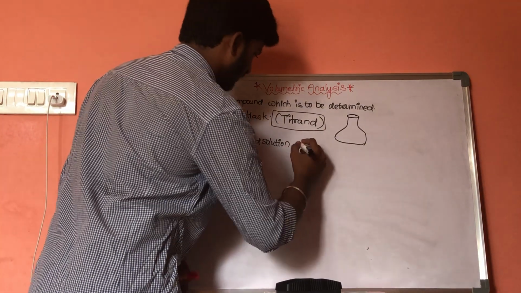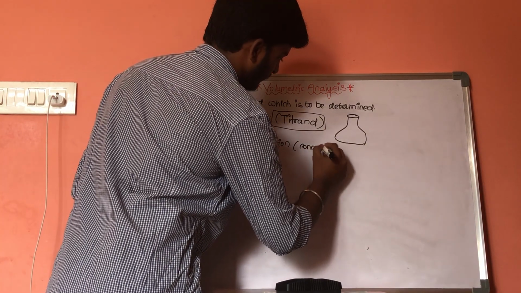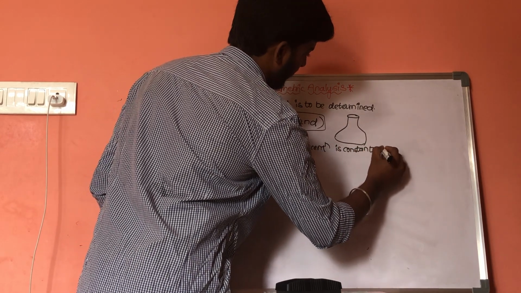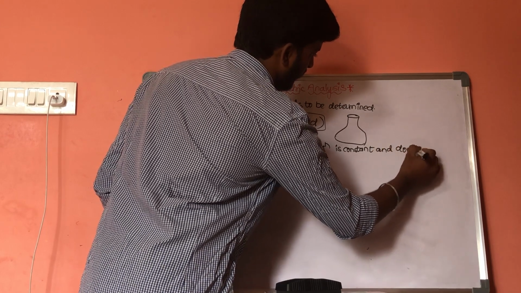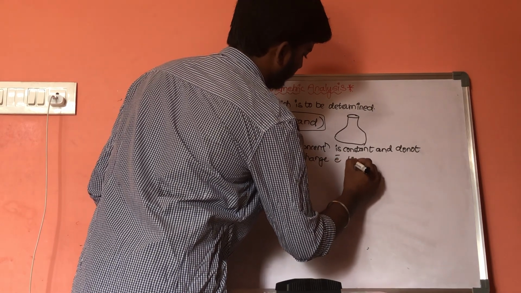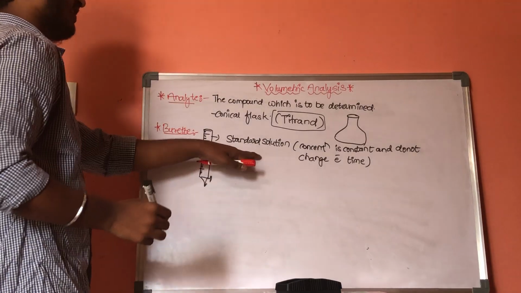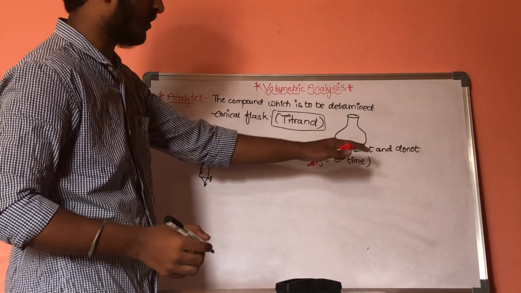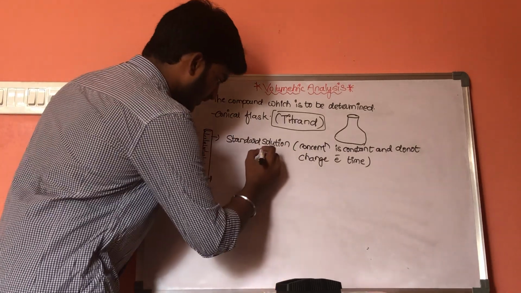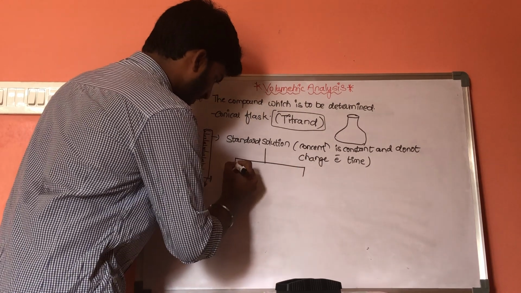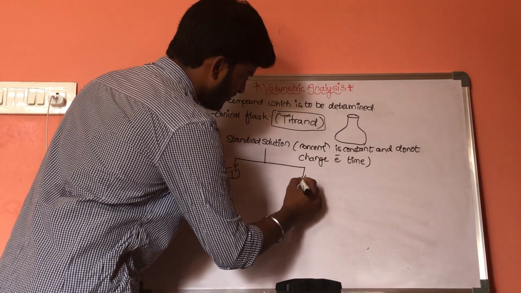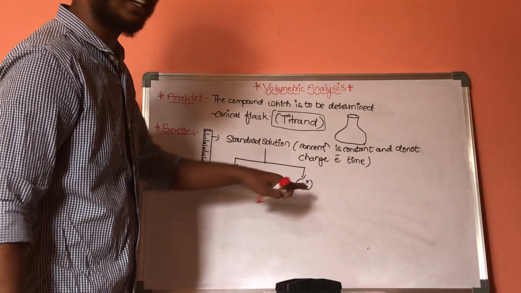As the concentration is constant, it does not change with time. Standard solution is a solution whose concentration is constant and does not change with respect to time. Now, this standard solution is of two types: one is primary standard solution and the second one is secondary standard solution.